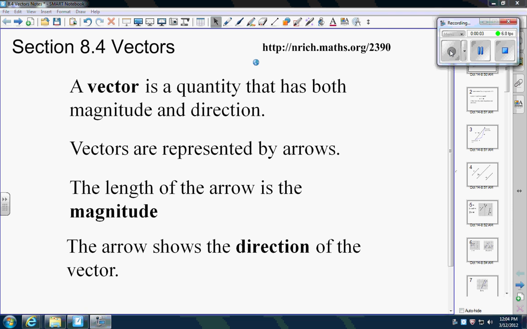So this next piece here in chapter 8 is on vectors. You guys that have had physics, there'll be a lot of overlap with this type of stuff. You've been exposed to them before. You guys that haven't, this lesson today is going to be a lot of the legwork, a lot of the definitions, a lot of the basic properties of vectors, and then tomorrow we'll use those for applications and story problems and all that stuff.